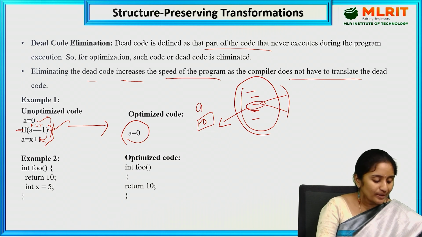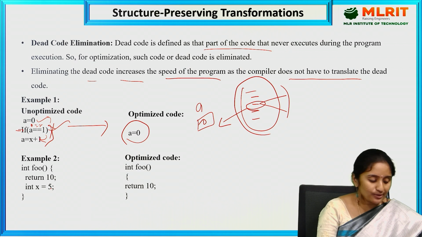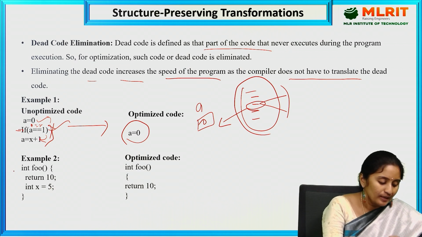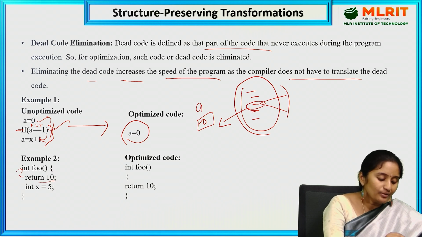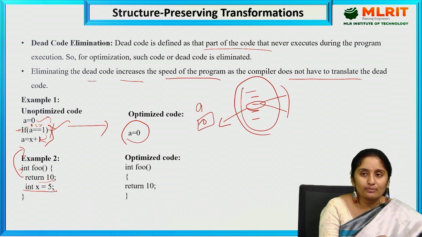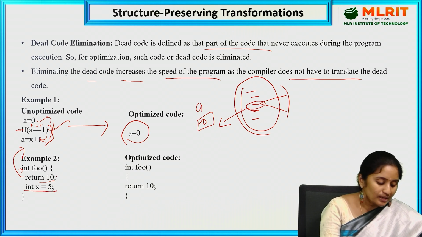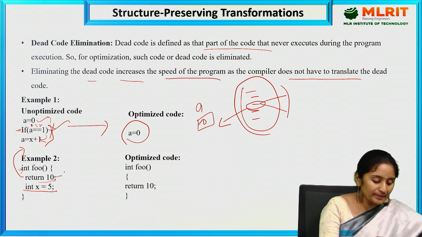So let's go for one more example. Example 2: int foo is one function, return 10, int x equal to 5. The call comes from the main function, goes to the function definition, and here I have return 10. The return 10 value is returned to the main function, from where foo is called. But the int x equal to 5 statement will not be executed. Why? Because the return statement is there. The return goes back to that particular program and executes, but it never comes here to execute int x equal to 5.